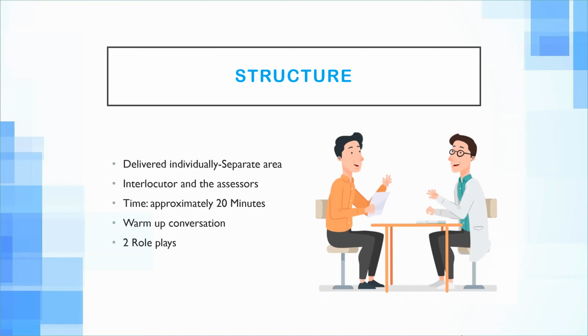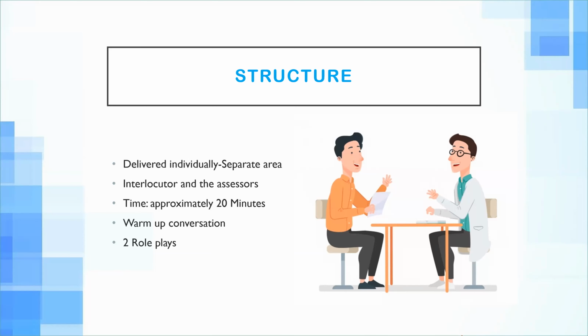So structure. The OET speaking subtest is delivered individually in a separate area. It is usually on a different floor than the area where you give the other parts of the OET, the reading, listening, and the writing part, but usually in the same building. There will be different cabins in which you will be queued outside, and you will have to wait for your name to be called out, and then you go in. So once you go in, there will be a person sitting in front of you. That will be the interlocutor. He or she is the one who is going to be conversing with you.